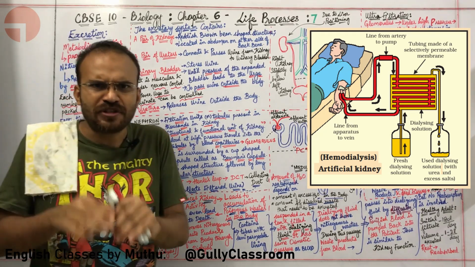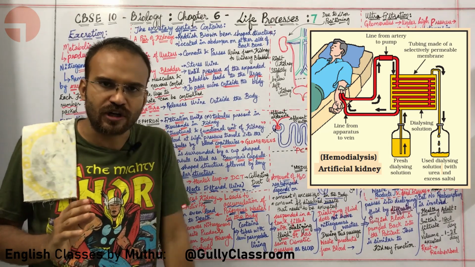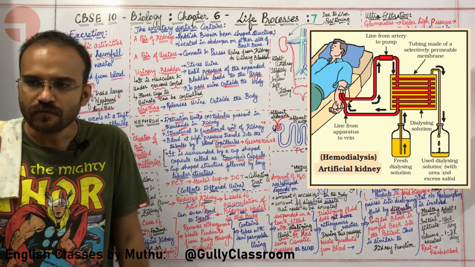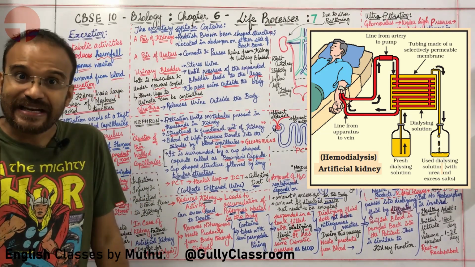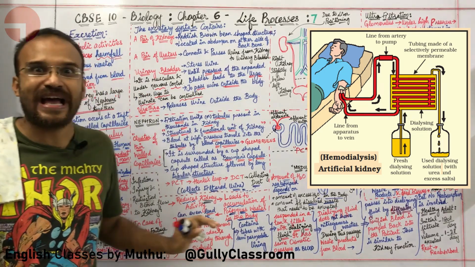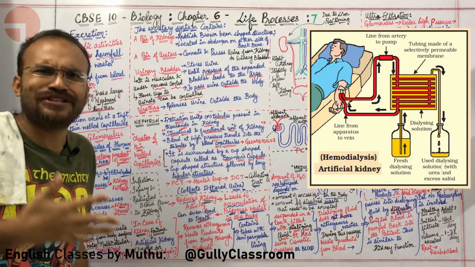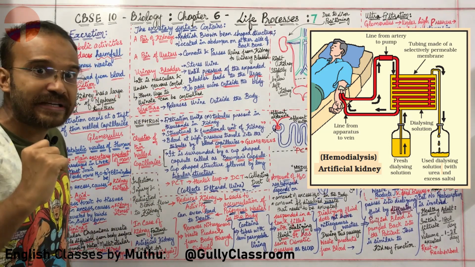Diffusion means matter will move from a place of higher concentration to lower concentration. So the nitrogenous waste in the tubules will diffuse into the dialysing fluid, and this fluid can be constantly changed.